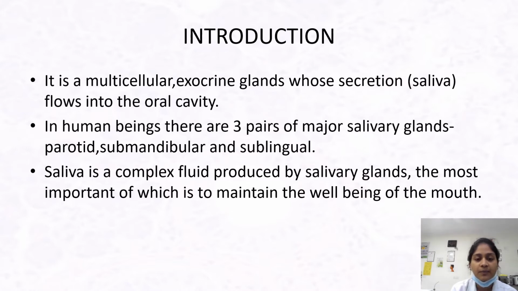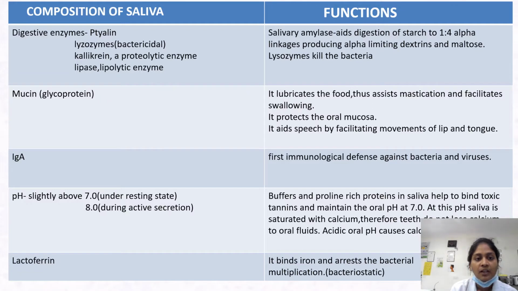Saliva is a complex fluid produced by salivary glands, the most important function of which is to maintain the well-being of the oral cavity. Coming on to the composition of saliva, it consists of digestive enzymes such as ptyalin, lysozyme, which is bactericidal in action, kallikrein, a proteolytic enzyme, and lipase, a lipolytic enzyme. Ptyalin aids digestion of starch at 1:4 alpha linkages, producing alpha-limit dextrins and maltose.